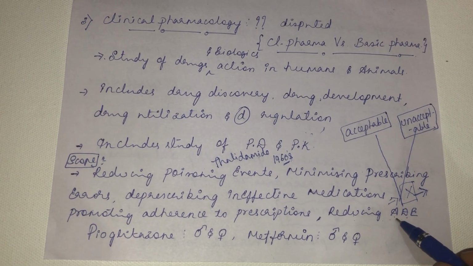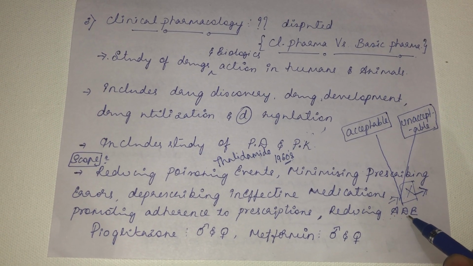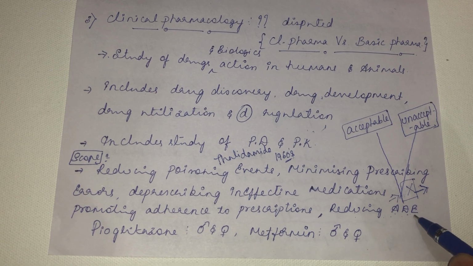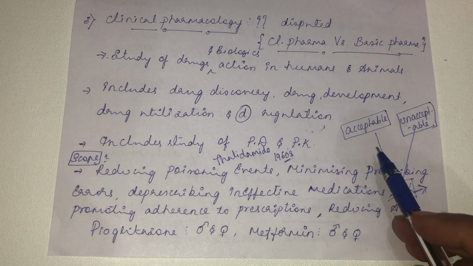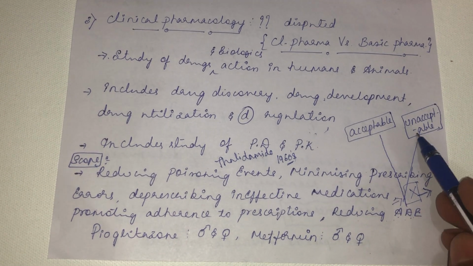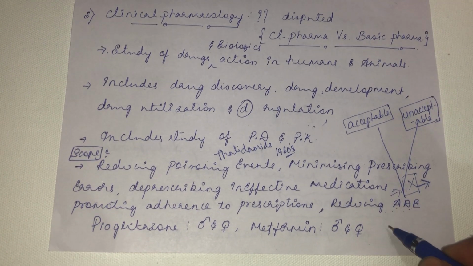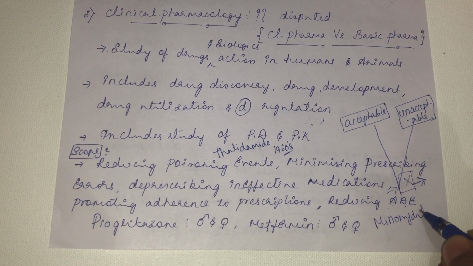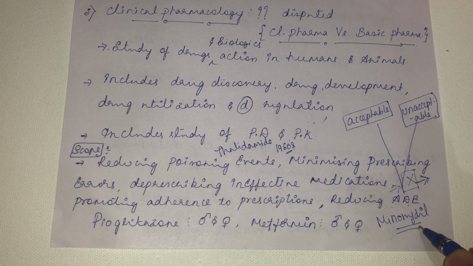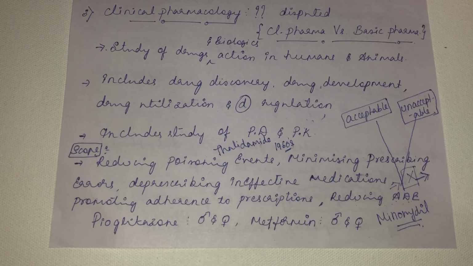See, the adverse drug effect, as the name itself suggests, is the adverse drug reaction that is produced by a drug. Sometimes this adverse drug effect will be acceptable and sometimes it will be unacceptable. For example, a drug called minoxidil. Originally it is used as an anti-hypertensive agent to decrease the blood pressure.